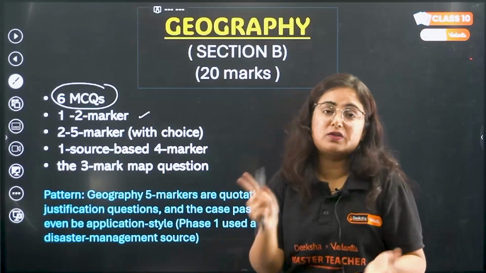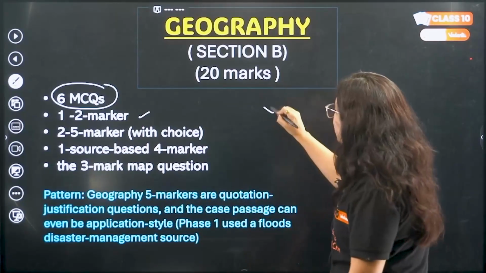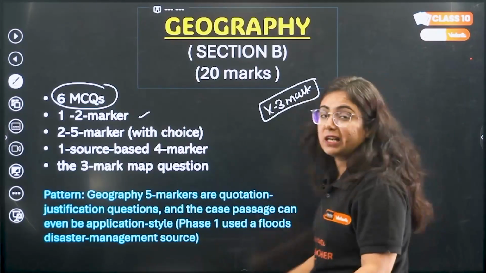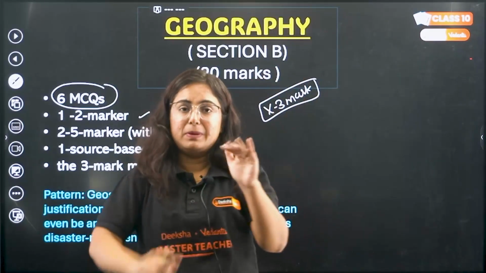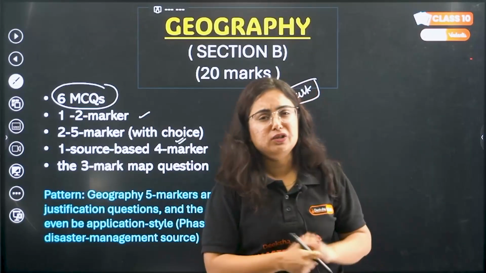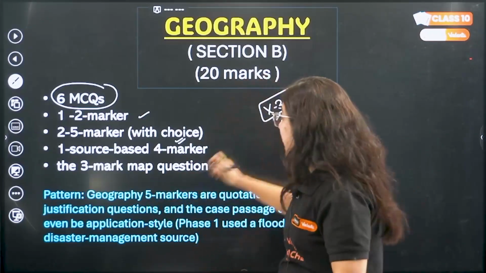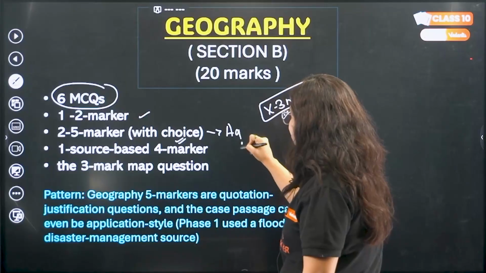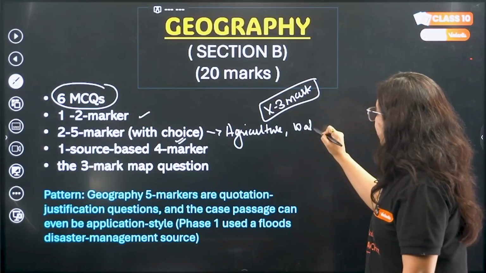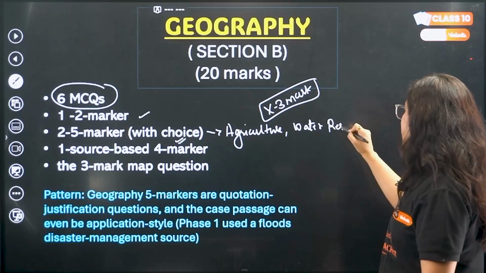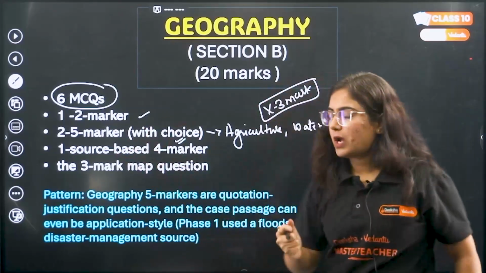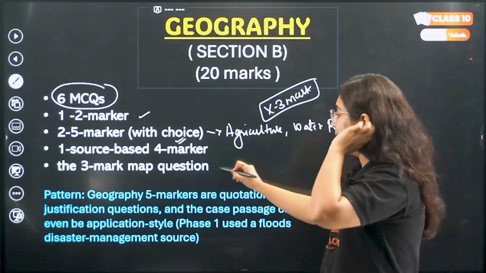Now here is the twist in geography. There is no 3 marker question in geography. Okay, there was no 3 marker question in the previous year question paper from geography. Rather there were 2 5 marker questions with internal choices given. And here also what I have analyzed is that the agriculture chapter as well as the water resources chapter have very high weightage. Then we have case based question, source based, and 3 mark map work.